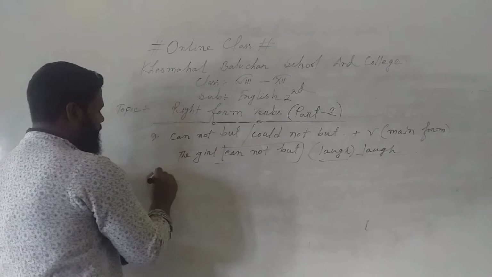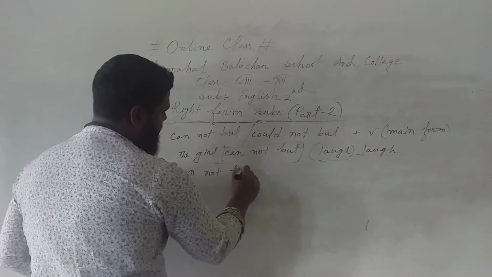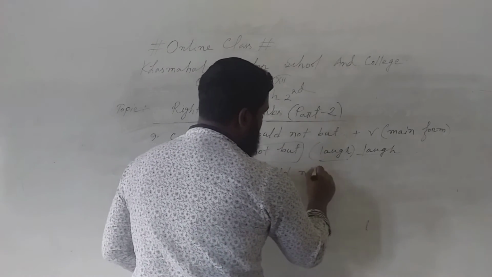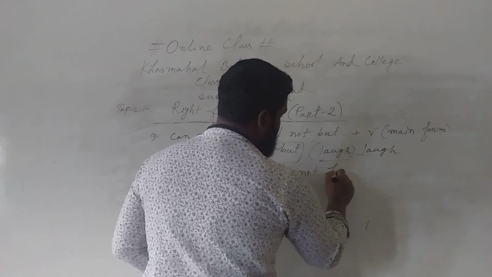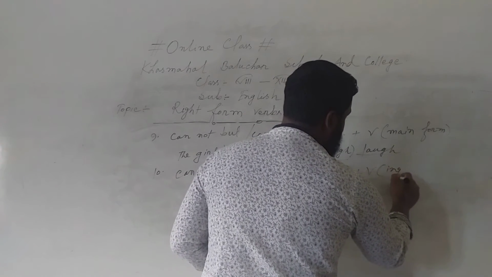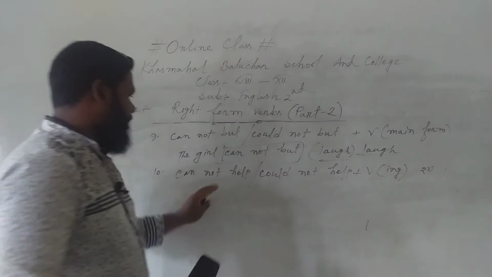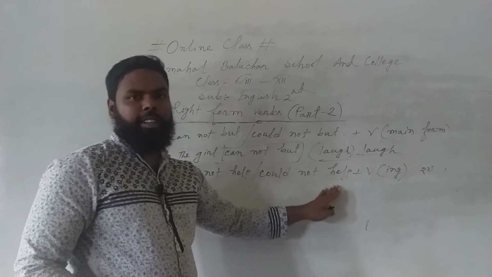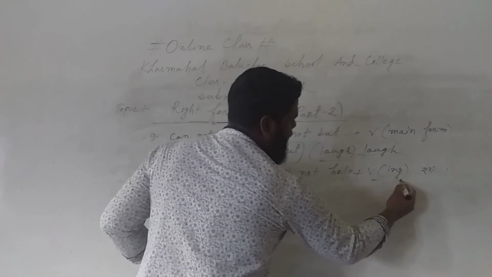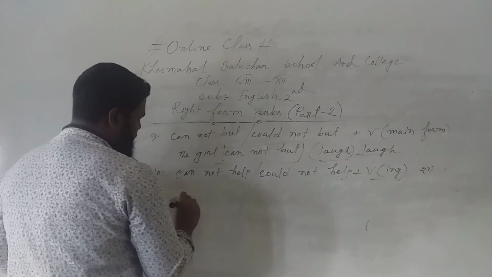But dear students, if you find cannot help or could not help in a sentence, then what should you do? You have to write the verb in its ing form. So let's look at an example.